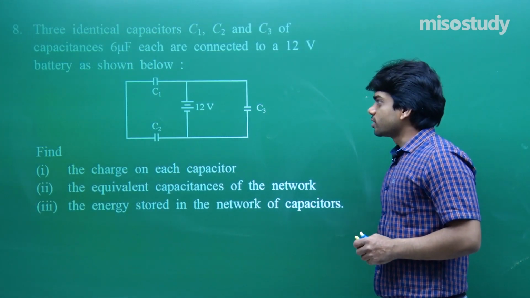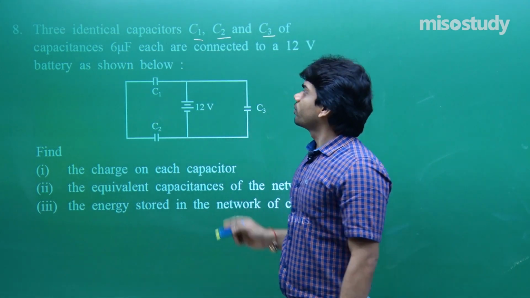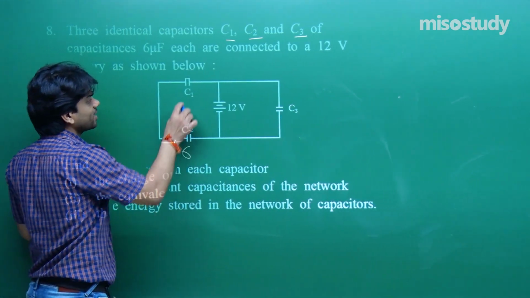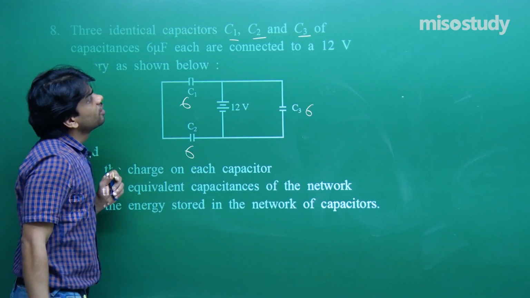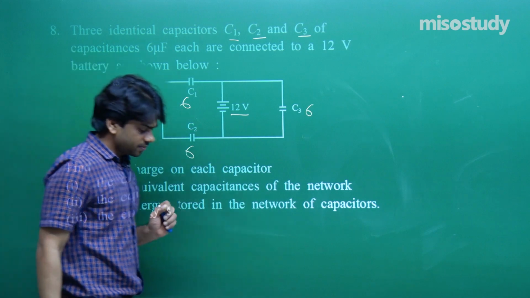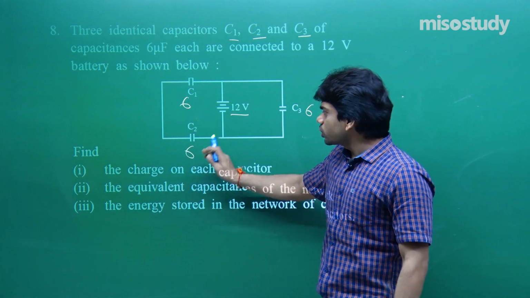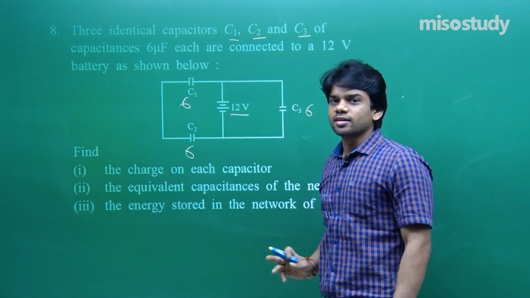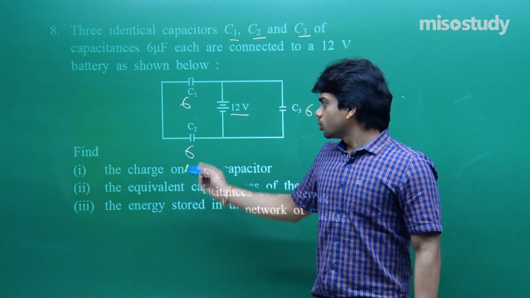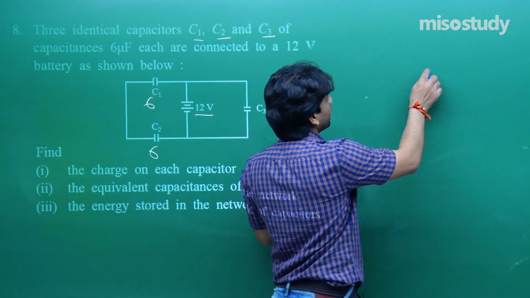Oh, it's a capacitor question. Let's try to do it. 3 identical capacitors C1, C2 and C3 of capacitance 6 microfarad. So, each one is of 6 microfarad, 6, 6, 6, are connected to a 12 volt battery as shown. Find the charge on each capacitor. First part, it's a simple question, it's not a complicated diagram. C1 and C2, 6, you see the way they are added. We can say both are in series, equal capacitance in series, so net capacitance due to these two, 6 and 6 in series, will be 3. So, I can make the configuration somewhat like this.